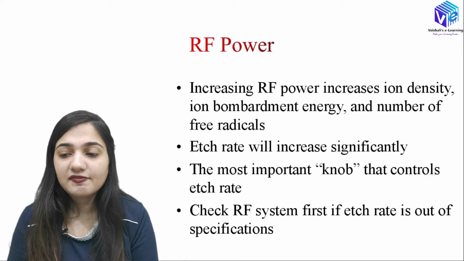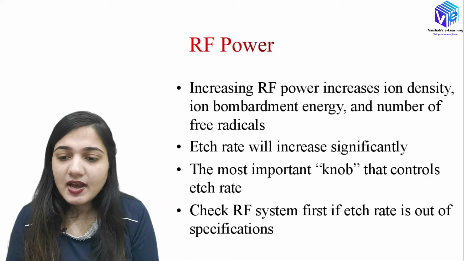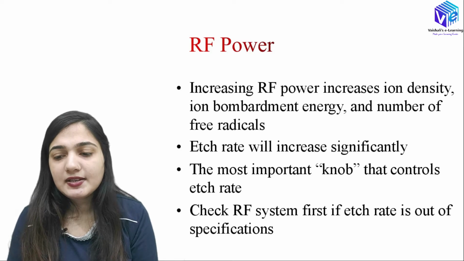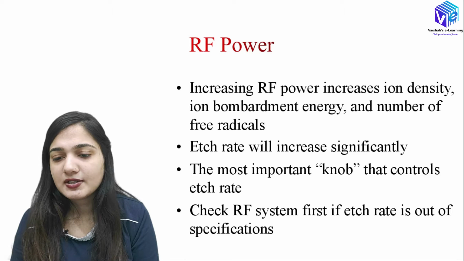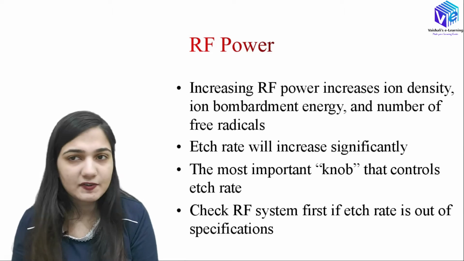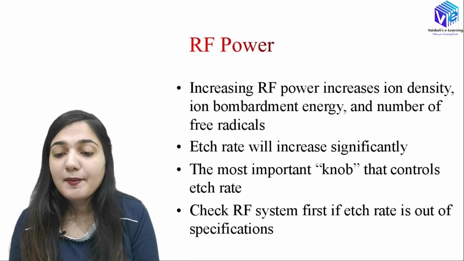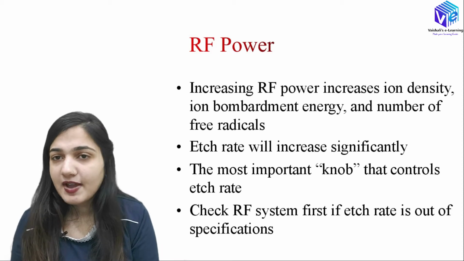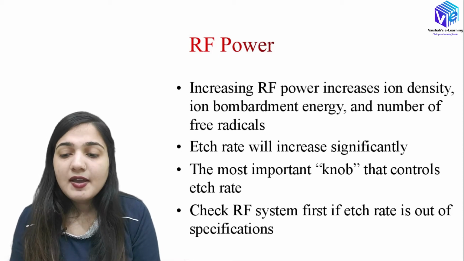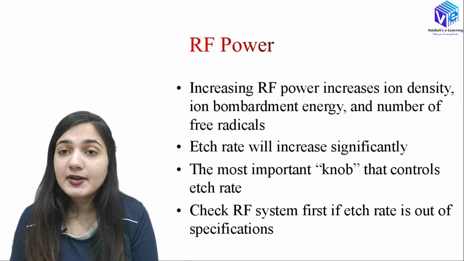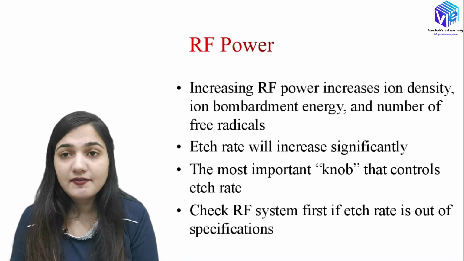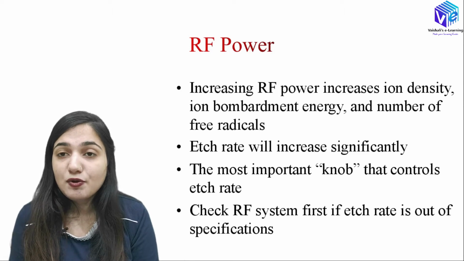Now coming to the RF power. If I am increasing the RF power, ion density will increase. I have already told you we have the knob which controls the RF power, which increases the ion bombardment energy. If I am increasing the RF power, the number of free radicals will also increase. Then if I have more free radicals and more ion bombardment energy, the etch rate will be very high. It is the most important knob that controls the etch rate, but it can give you shock as well.